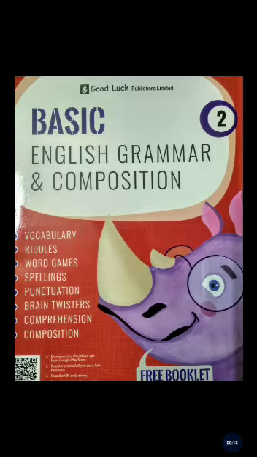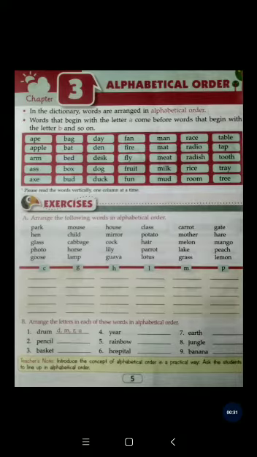We have already learned two chapters. First one is alphabets including vowels and consonants, and the second one is words. Today we will start with a new one. The chapter is alphabetical order. Chapter number 3, page 5.